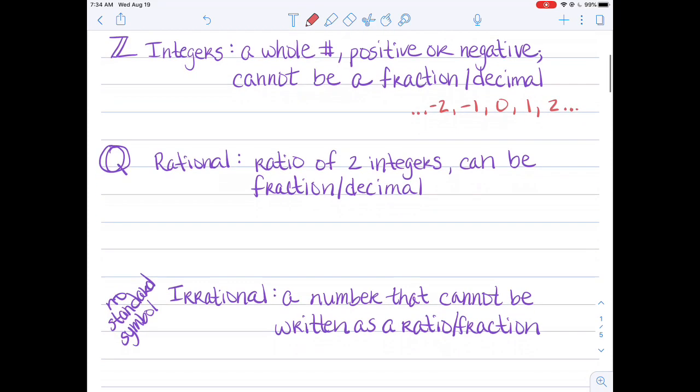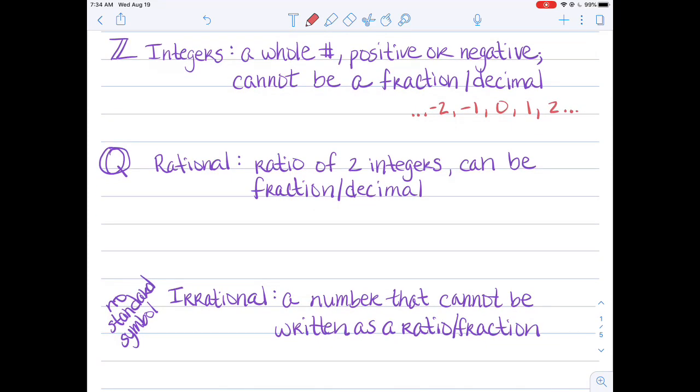Finally, when we get to rational numbers, those are the ratio of two integers, and they can always be written as a fraction or a decimal. There's an infinite number of these, but I'm just going to write a few here. 3/2 would be one, -5/6 could be one, 2 could be one, 0.36 or 2.66 with the 6 repeating.